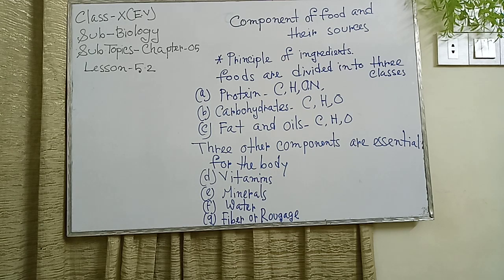Two is disaccharide, two molecules of carbohydrate. Examples are sucrose and lactose, and sources are sugar and milk. Polysaccharide, many molecules of carbohydrate. Examples are starch and glycogen. Sources are rice, atta, potato, green vegetables, etc.